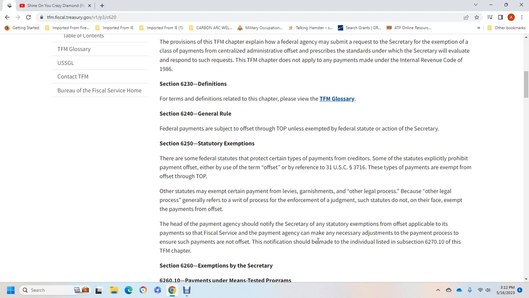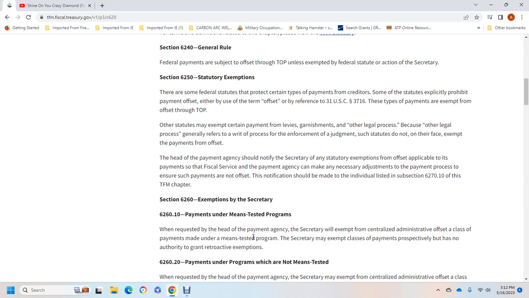Other statutes may exempt certain payments from levy, garnishment, or other legal process. Generally these refer to the process for the enforcement of a judgment, and such statutes do not on their face exempt the payments from offset. The head of the payment agency shall notify the Secretary of any statutory exemption from offset that is applicable to the payment, so that officials of the payment agency can make the necessary adjustments to ensure such payments are not offset. The notification should be made with the information listed in Section 627010 of the Treasury Financial Manual chapter.